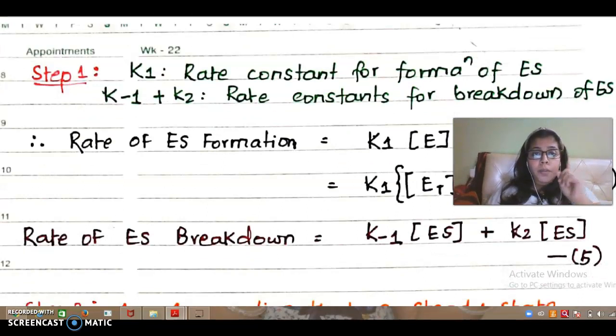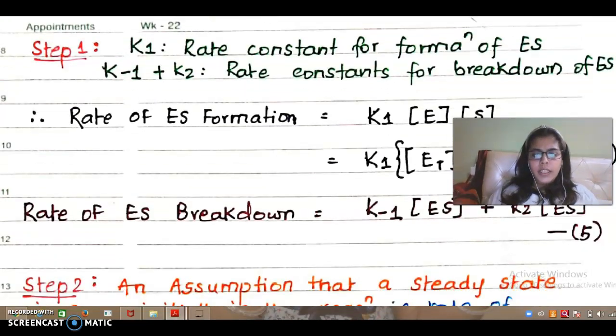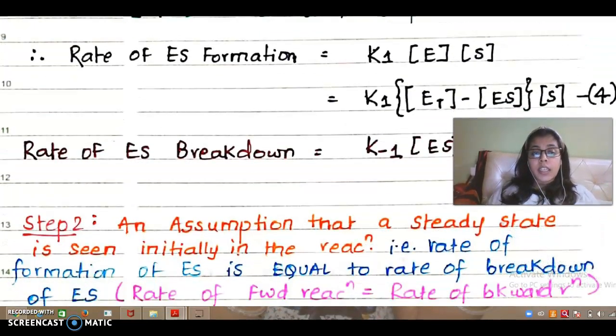Absolutely. So going ahead, we are going to step 1. You remember me telling that Michaelis and Menten gave the steady state assumption. So what is a steady state assumption? They said that using a steady state assumption, the rate of formation of ES is equal to the rate of breakdown of ES. What does this mean?